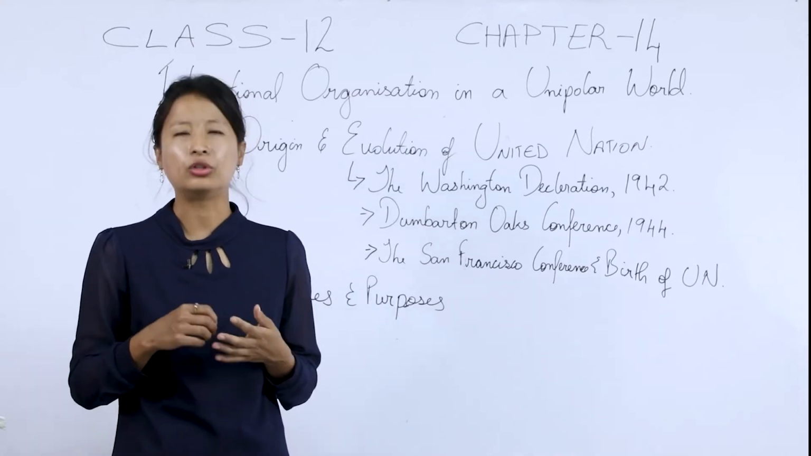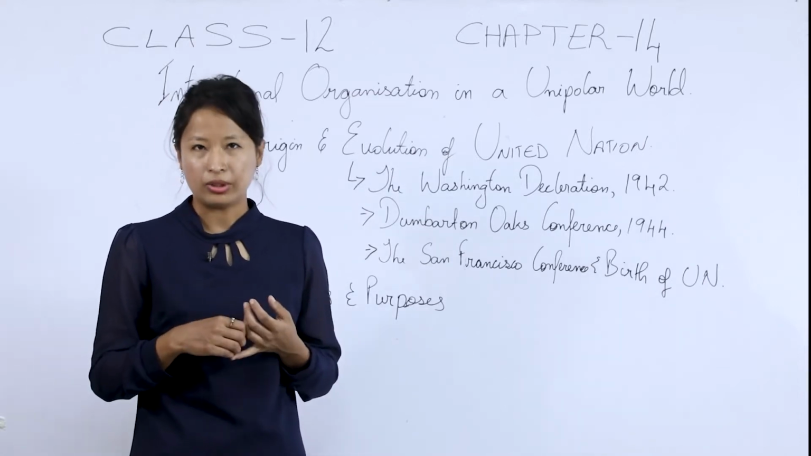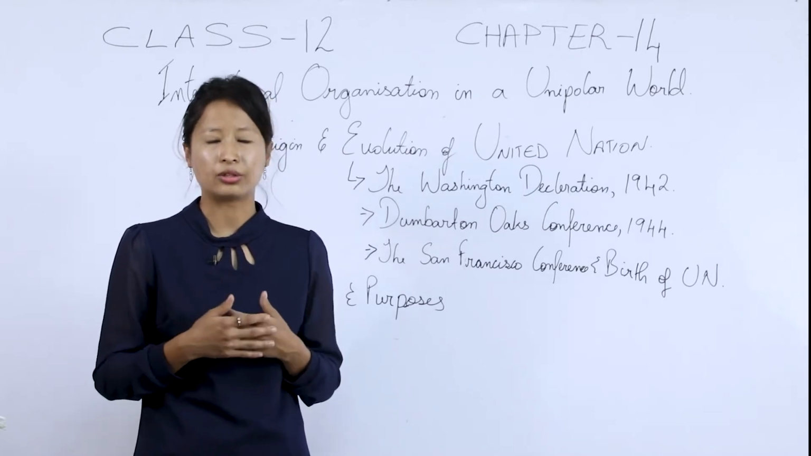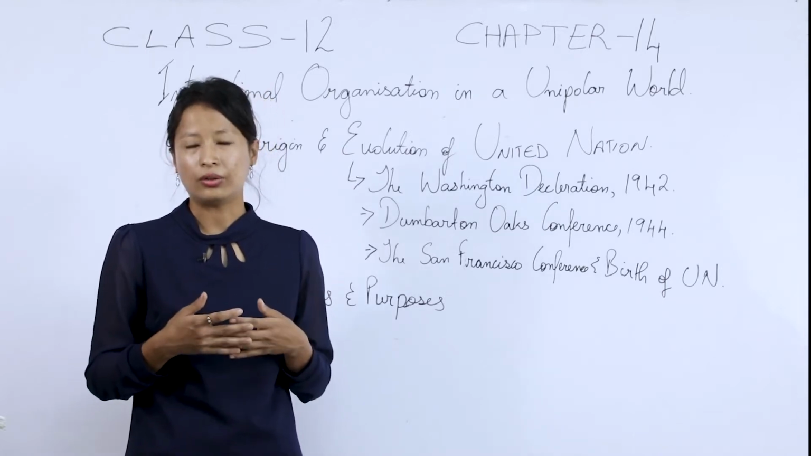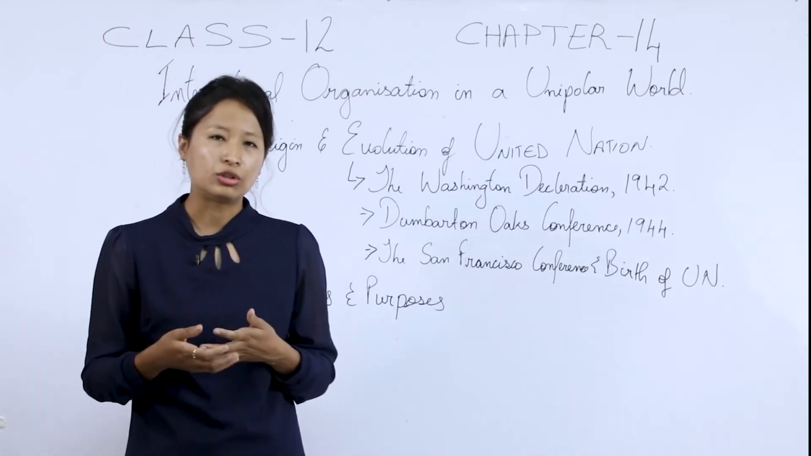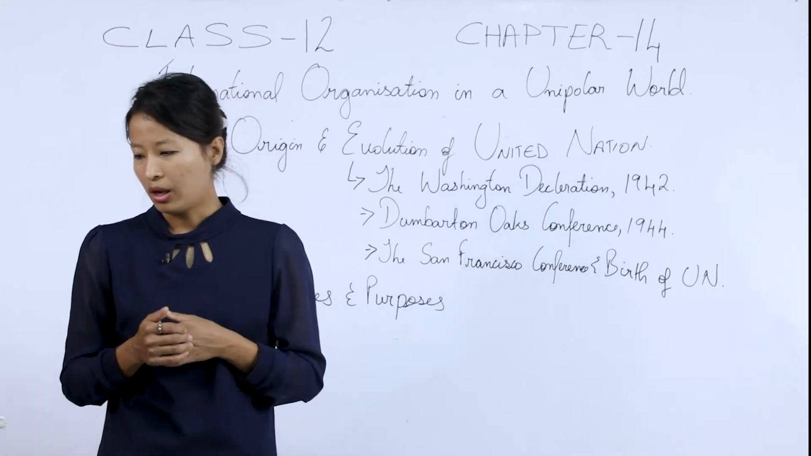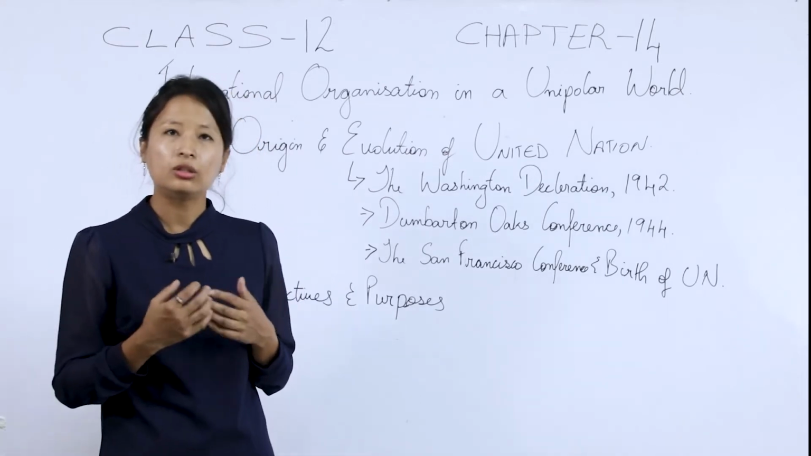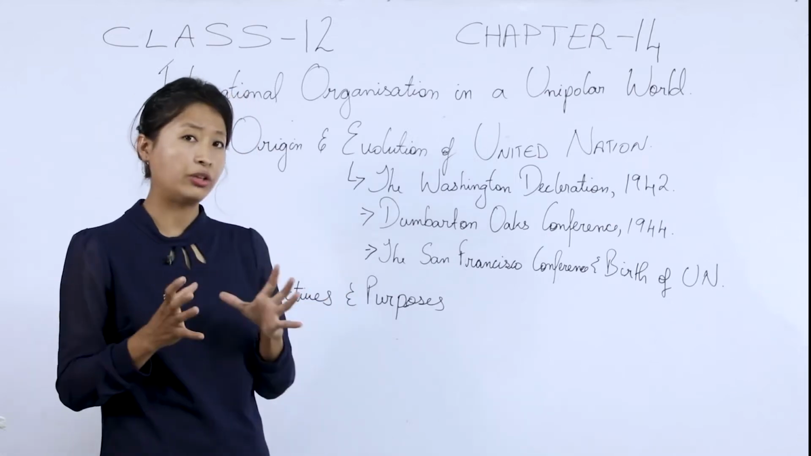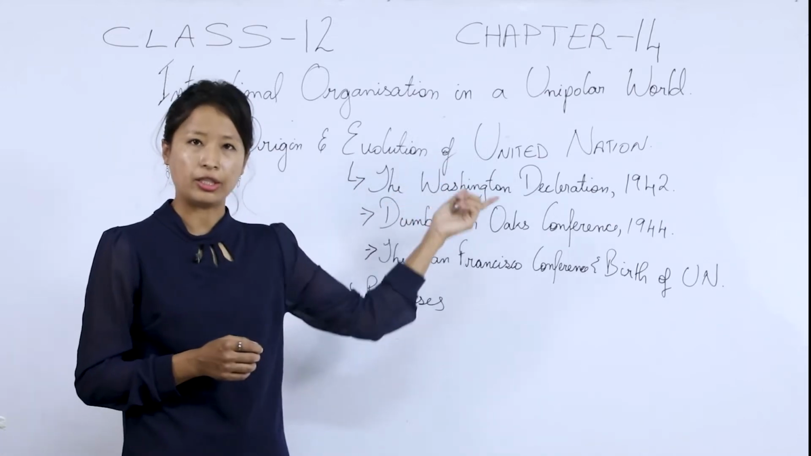What is the aim and objectives? The relevance, the importance of the United Nations, what are the reforms that have to be made in the United Nations, what are the specialized agencies, as well as the jurisdictions of the United Nations. And the other topic will be the non-governmental organization. But here, the prime focus is on the United Nations, okay?